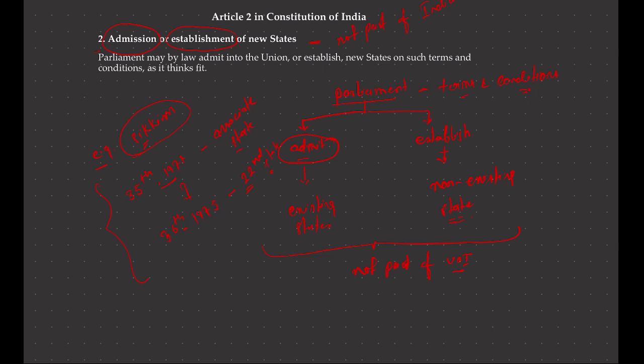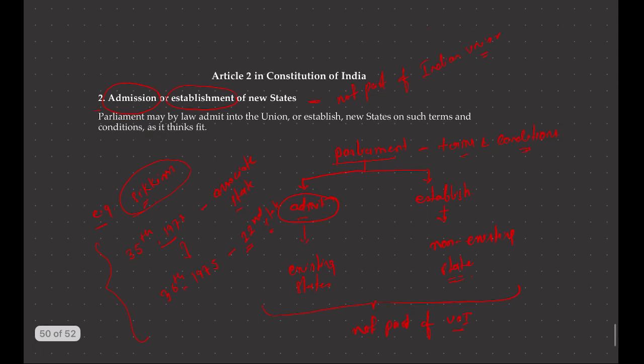Remember that Article 2 deals with admission or establishment of those states which are not part of the Indian Union, whereas Article 3 talks about changes or formation in the existing state. That is, Article 2 talks about acquisition of territories which are not part of India, and Article 3 talks about internal readjustment.